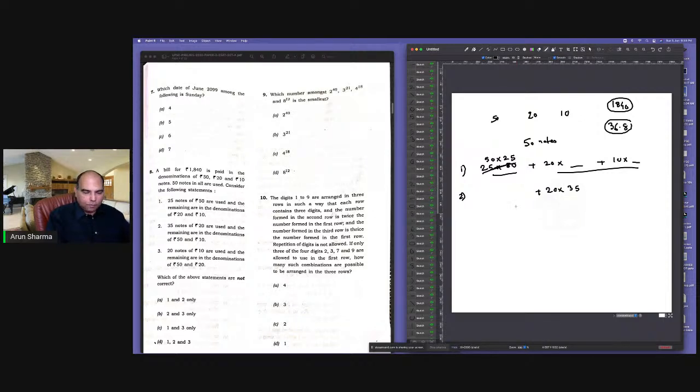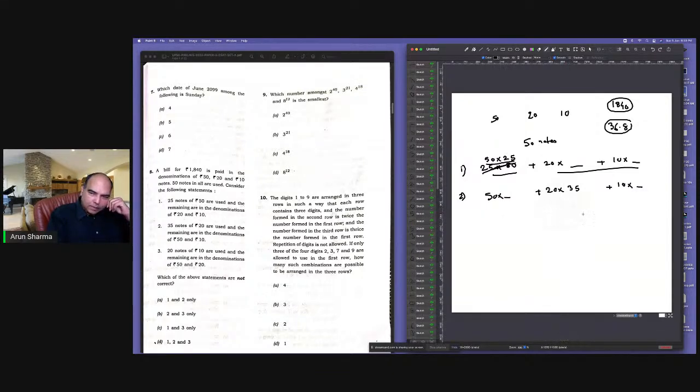and the remaining are the denominations of 50 and 10. So the remaining are in denominations of 50 and 10. Now what I can see very clearly is that 1 and 2 cannot happen together, because if 1 is happening then 1250 rupees is made right there, and here 700 rupees is being made, so that is directly 1950, and it cannot be less. So this 1 and 2 together can't be true.